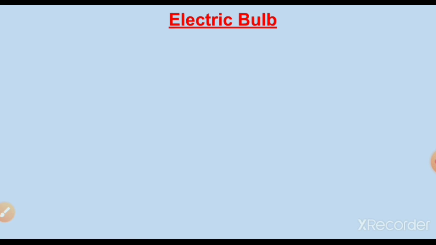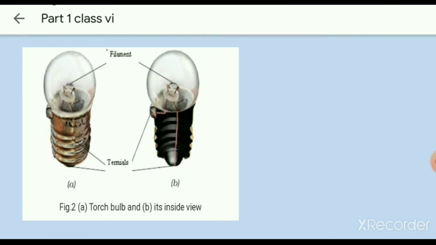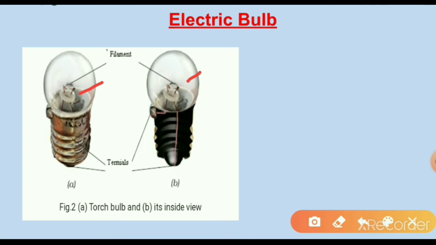Before going to this, we have one activity to discuss. Take a torch and look inside its bulb. You can also take out the bulb with the help of your parents. What do you notice? Do you find any thin wire fixed in the middle of the glass bulb? Yes, this is the thin wire in the middle of the glass bulb.